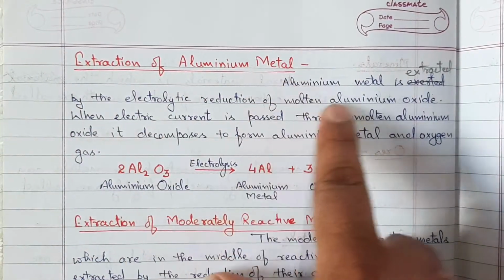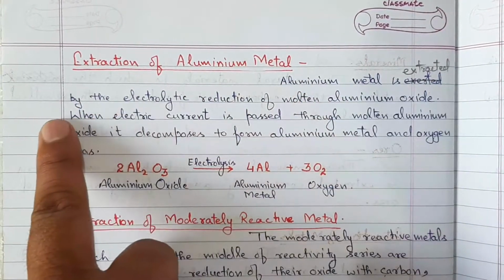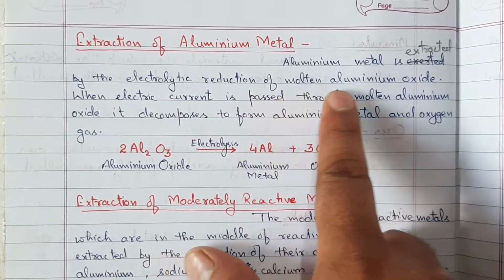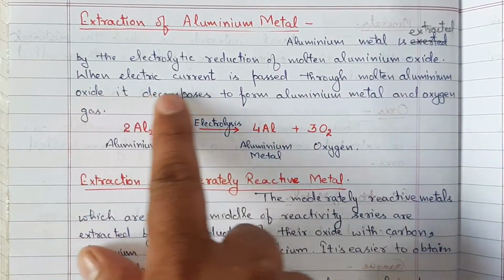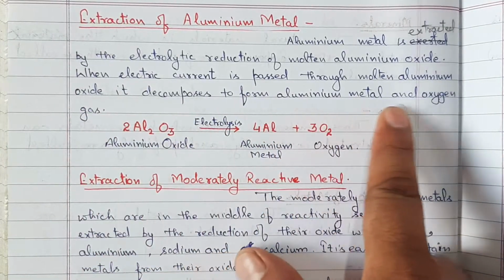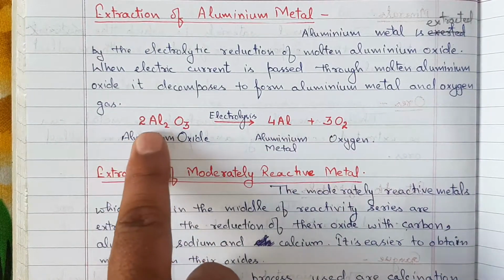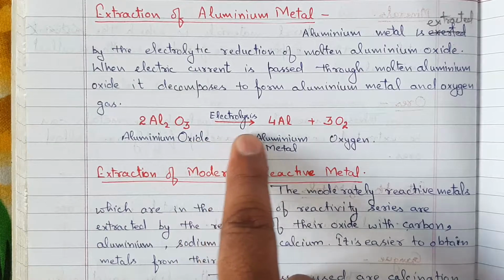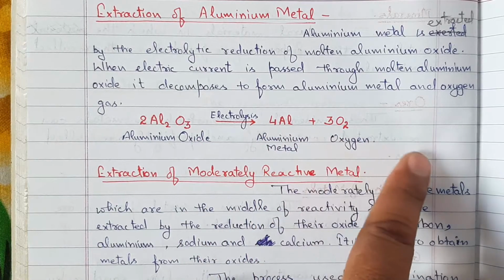Extraction of aluminum metal. Aluminum metal is extracted by the electrolytic reduction of molten aluminum oxide. When electric current is passed through molten aluminum oxide, it decomposes to form aluminum metal and oxygen gas. 2Al2O3 electrolysis gives 4Al plus 3O2.